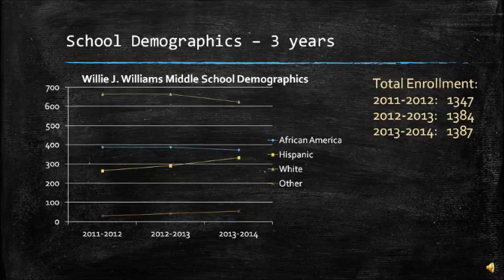The first graph we have for you is the school demographics for the past 3 years. If you will notice, the total enrollment has increased from 2011 to 2014, going from 1,347 students to 1,387 students. What we have done is we have a breakdown based on the race of the students for the past 3 years. From 2012 to this past year, there has been an increase in the Hispanic population, while there was a decrease with the white and the African American population.